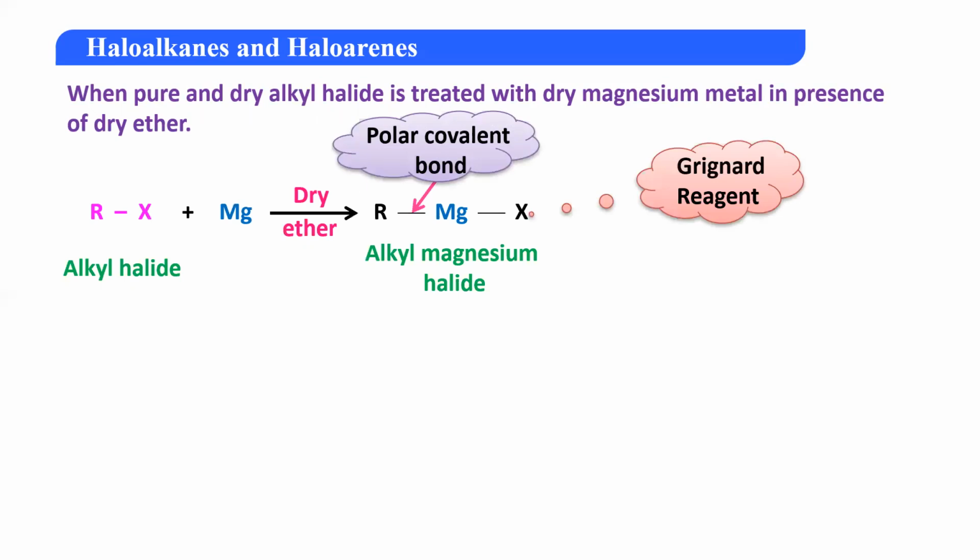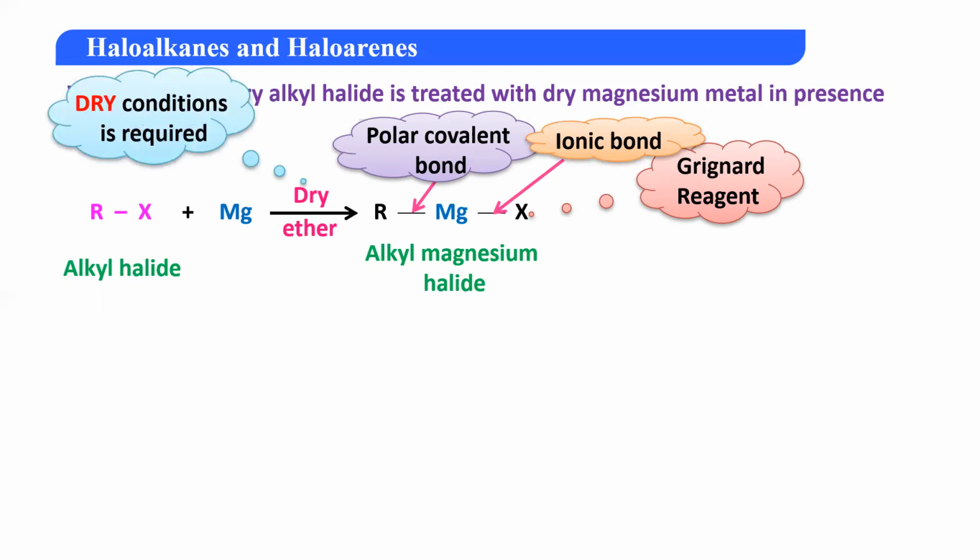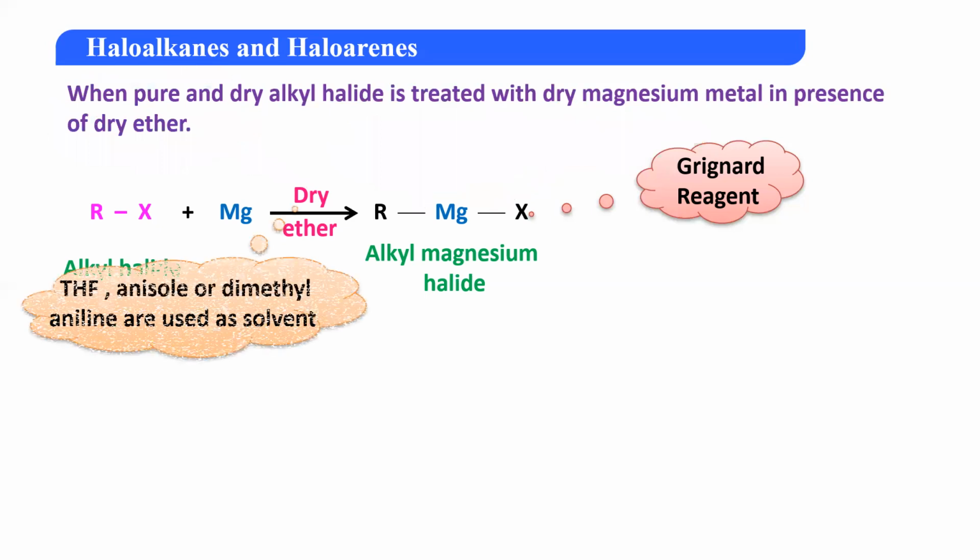अच्छा, over here few important things that you need to remember. सबसे पहले the bond between R and Mg is a polar covalent bond. The bond between Mg and X is an ionic bond, and a dry condition is required. Please remember, अगर आप यहाँ पे सिर्फ ether लेते हो तो ये reaction नहीं होगा. You would require dry ethers, that is, dry conditions are absolutely necessary. Okay, let's look at the reaction one more time. यहाँ पे instead of dry ether, you could also use some other solvents like THF, that is tetrahydrofuran, anisole, or dimethyl aniline.